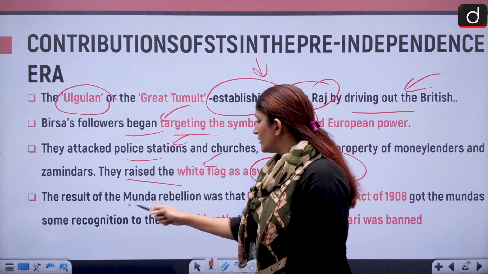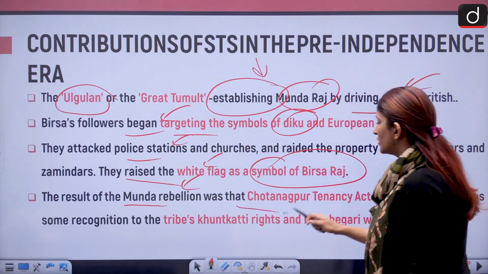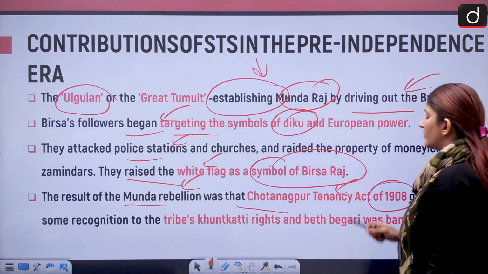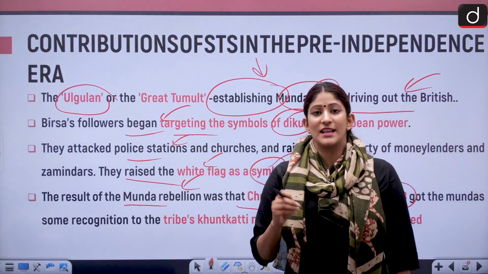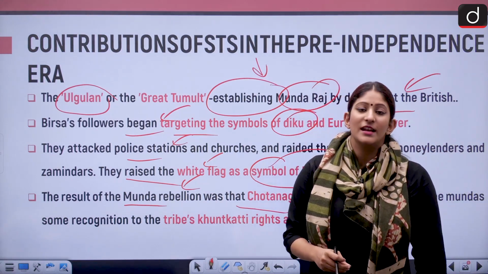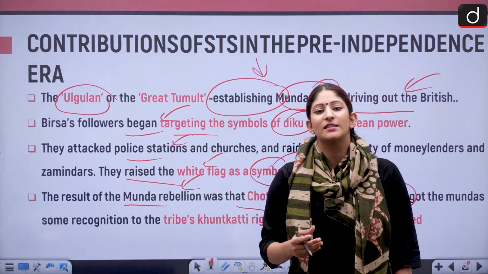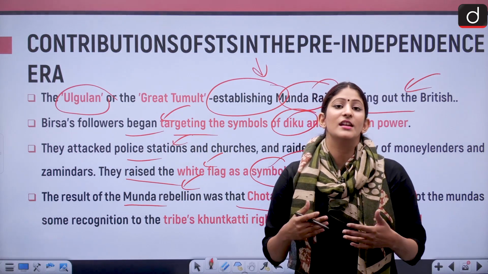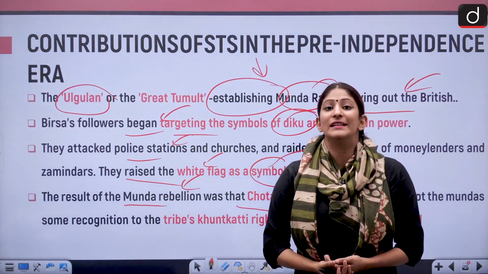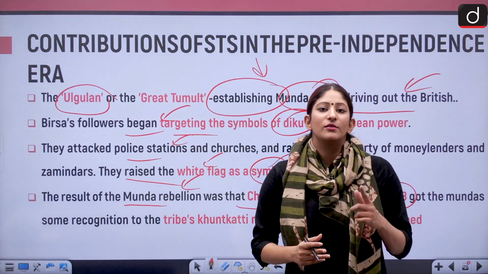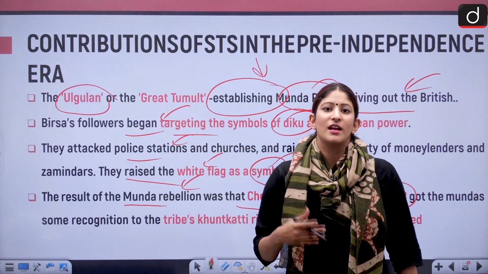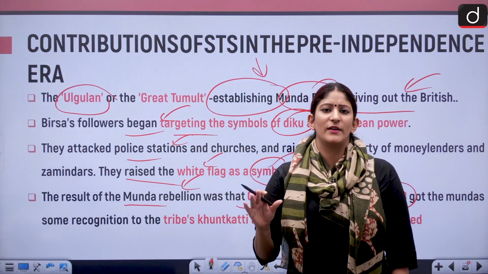And the result of the Munda rebellion was great. That was the Chota Nagpur Tenancy Act of 1908. Although Birsa Munda was captured when he was sleeping in a forest in Chakradharpur, Jharkhand with his army, he was captured by the British, and as claimed by the British, he died of cholera. Okay, so he died of cholera, as according to the British, at a very young age.